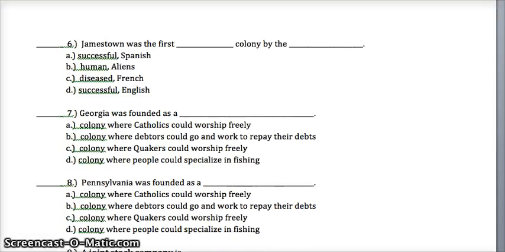Question 7. Georgia was founded as A, a colony where Catholics could worship freely, B, a colony where debtors could go and work to repay their debts, C, a colony where Quakers could worship freely, or D, a colony where people could specialize in fishing?